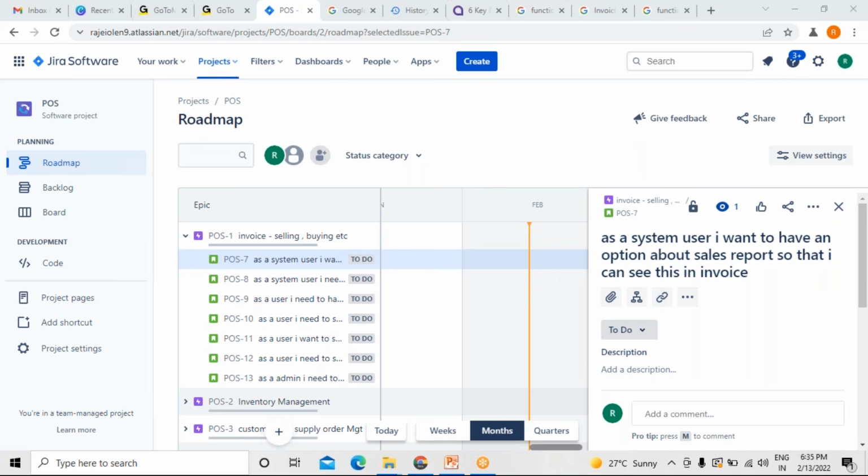So what you have to do first of all is understand the business value and complexity of each user story.